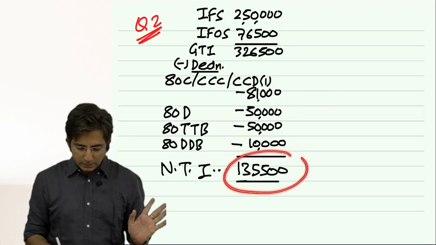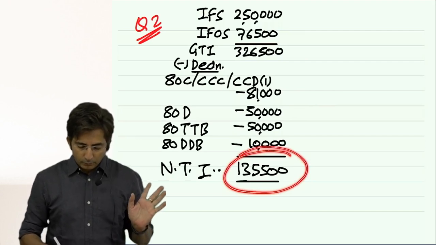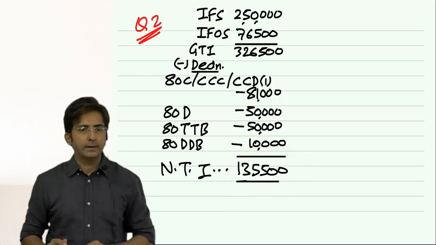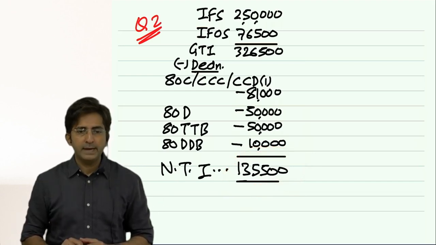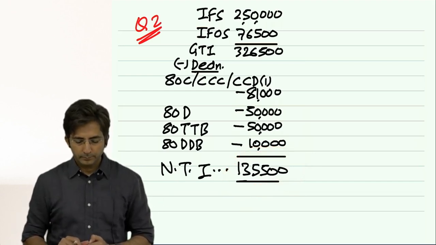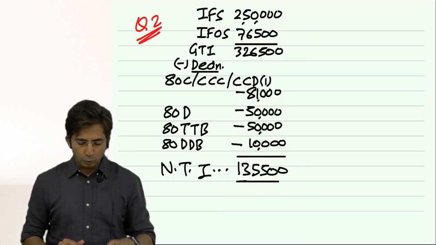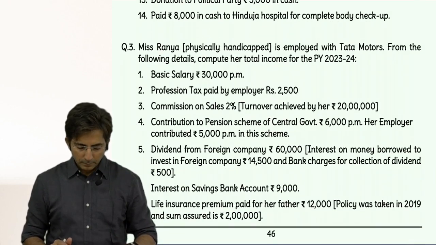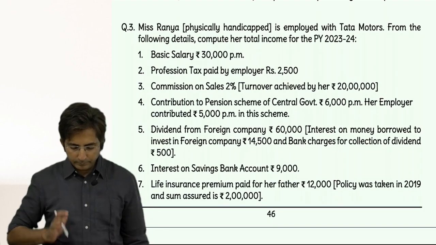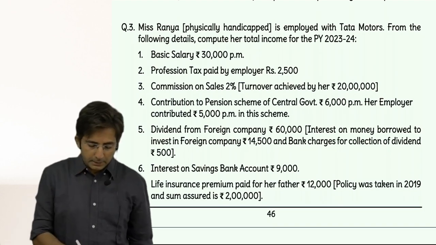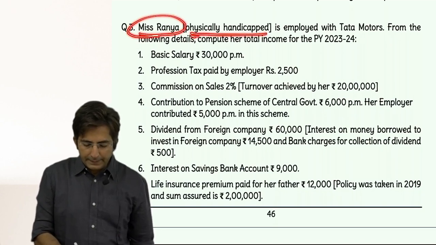And then net taxable income, 1,35,500. So this was question number 2. Then question 3. Miss Rania, physically handicapped.